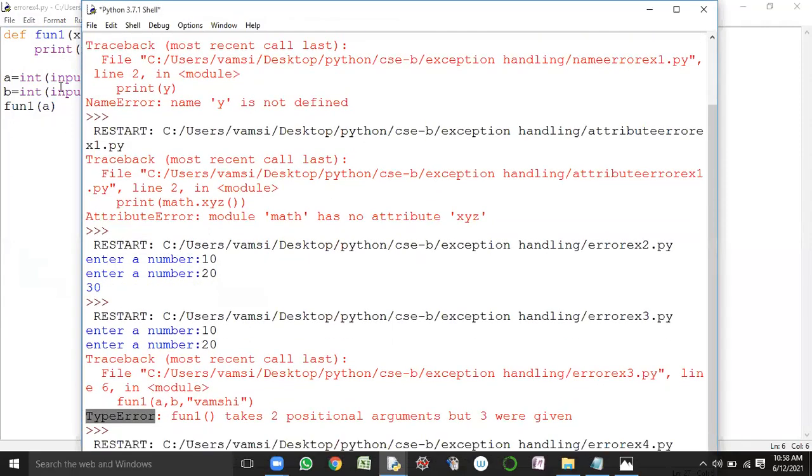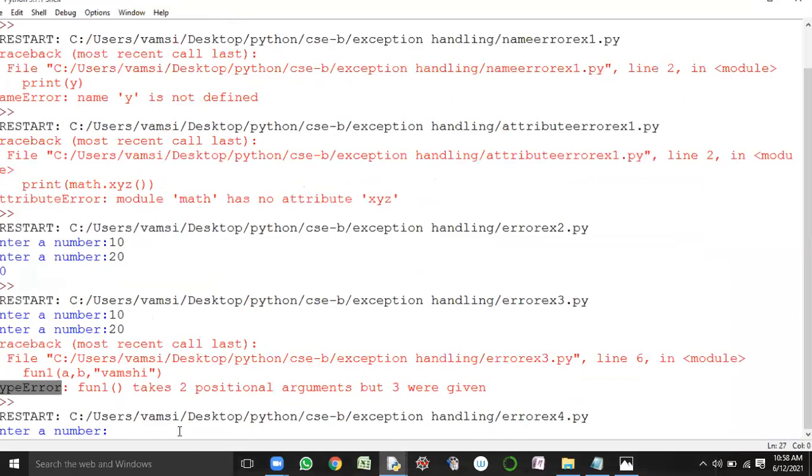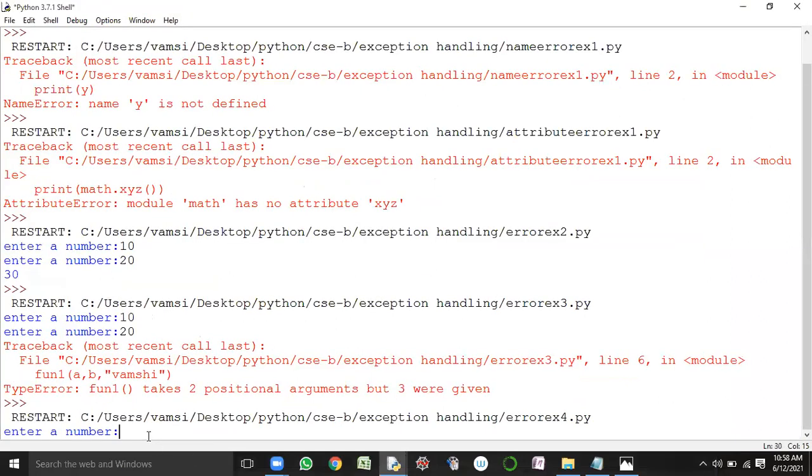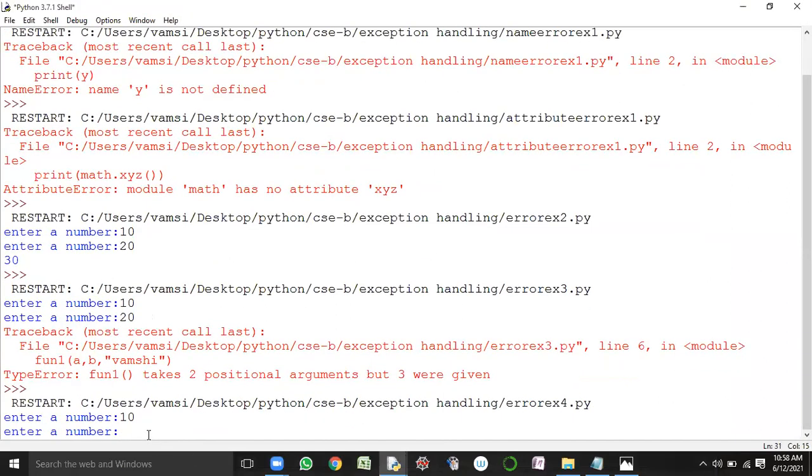It is asking for the input. I'm giving 10. Asking for the second input, I'm giving 20. So 10 and 20 are given. So 2 inputs I'm asking from the end user dynamically. And then I'm calling the function one. So how many inputs are passed?